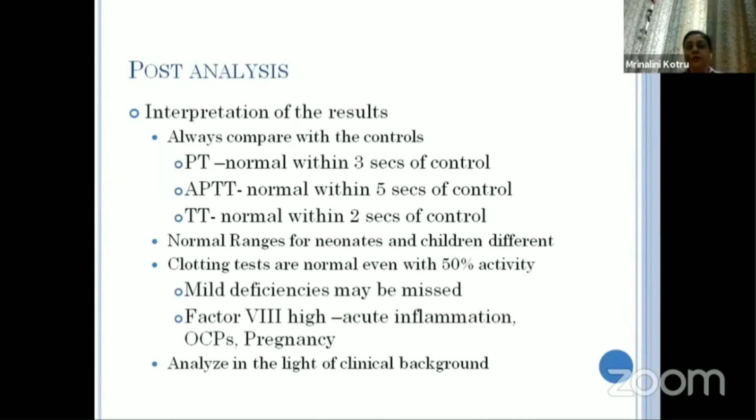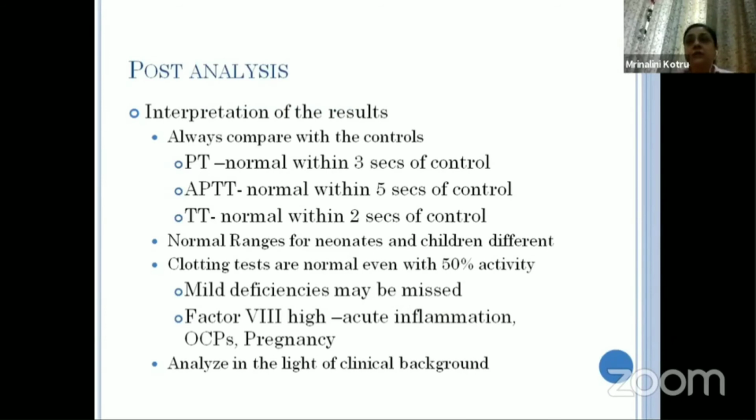So then the post analysis, always compare it with the controls. So PT is normal within 3 seconds of control, APTT within 5 seconds, and TT within 2 seconds of control. And normal ranges, we have to be aware, are different for neonates and children. So that chart always needs to be there, because the normals for neonates and children vary with different ages. So that needs to be interpreted accordingly.